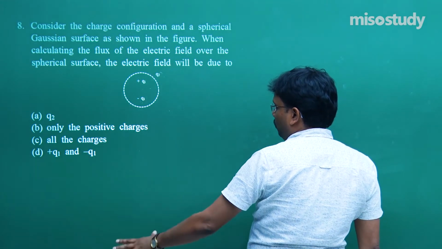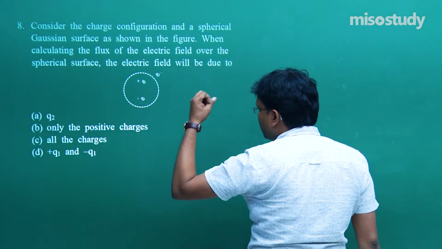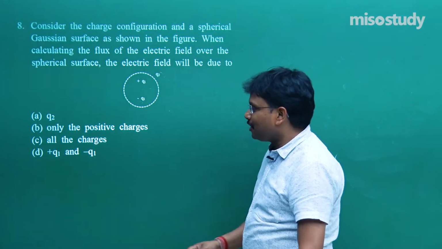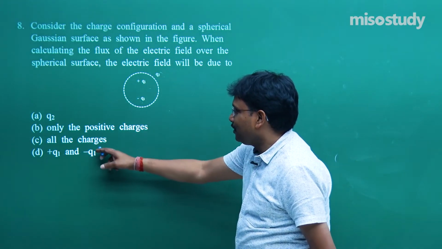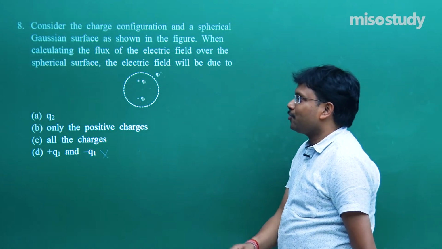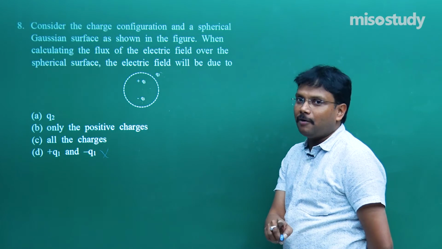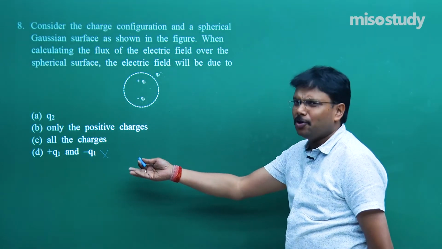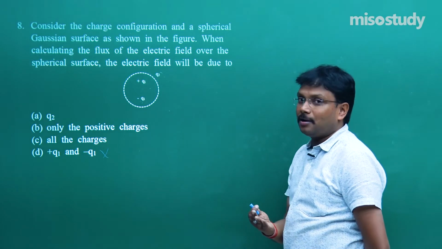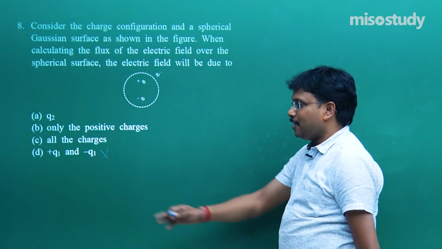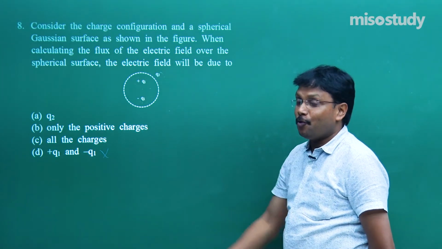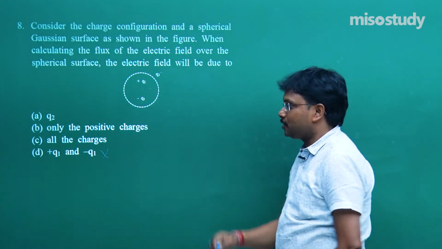Let's first try to find out which one is not possible at all. If I am saying this is not possible at all, all those students who are regularly watching our videos will say yes, absolutely, it's a very simple point. But for those who are not regular, it's going to be a difficult aspect. But if you try to recall, the second question was associated with this type of situation.